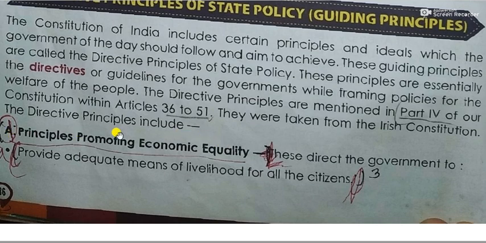The directive principles include principles promoting economic equality. So what are the things included in these directive principles? Mainly we have principles promoting economic equality. These direct the government to provide adequate means of livelihood for all citizens. Economic equality means every citizen should be benefited financially.